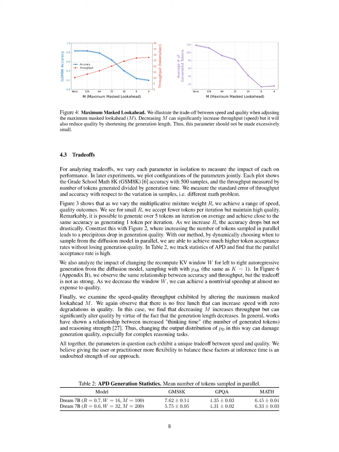Section Summary. In this section, we explore methods to enhance the decoding speed of diffusion models by implementing KV caching for tokens outside a sliding window and adjusting parameters like the maximum mask lookahead, which allows us to balance throughput and generation quality. Our experiments reveal that while tuning these parameters can significantly improve speed, it often comes at the cost of quality, highlighting the importance of flexibility in managing these trade-offs during inference.